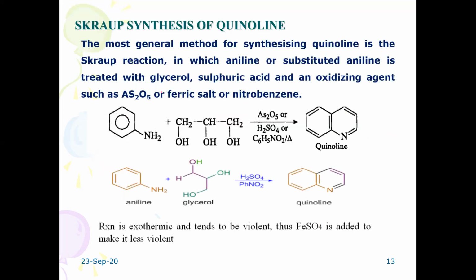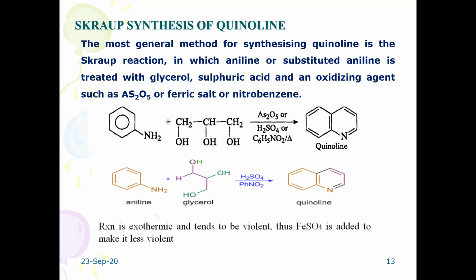The most important synthetic method is the Skraup synthesis of quinoline. It involves the reaction between aniline and glycerol, a trihydric alcohol, in the presence of arsenic oxide and sulfuric acid or nitrobenzene. Nitrobenzene acts as an oxidizing agent. And these two important catalysts help in the dehydration of glycerol and also help in the condensation between the dehydrated glycerol and aniline to give a quinoline structure.